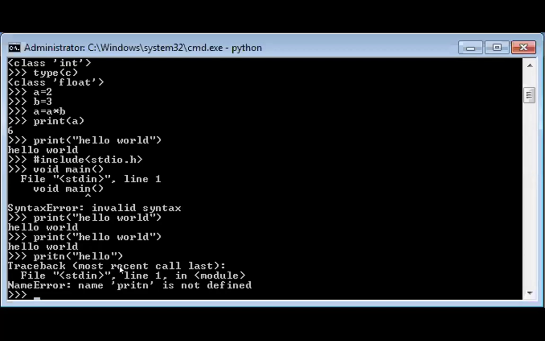That is called an interpreter. In an interpreter, line by line execution is done. But in the case of a compiler, the entire code is compiled. If there are any errors, after compilation, the errors will be displayed. But in the case of an interpreter, if the first line itself has an error, the control never goes to the second line. It stops execution at the first line itself. Okay, do you understand?